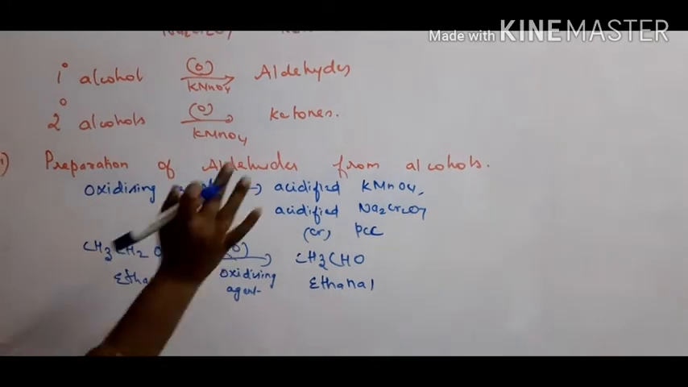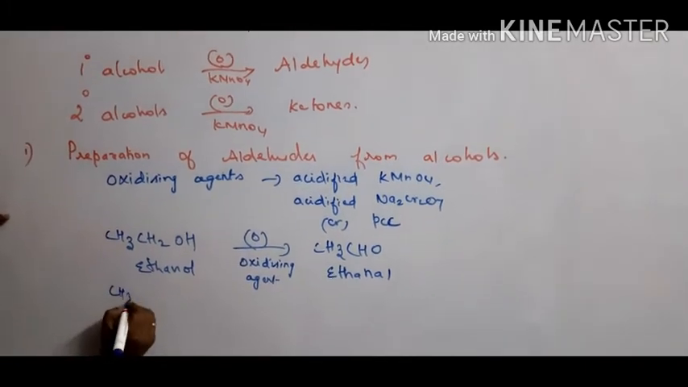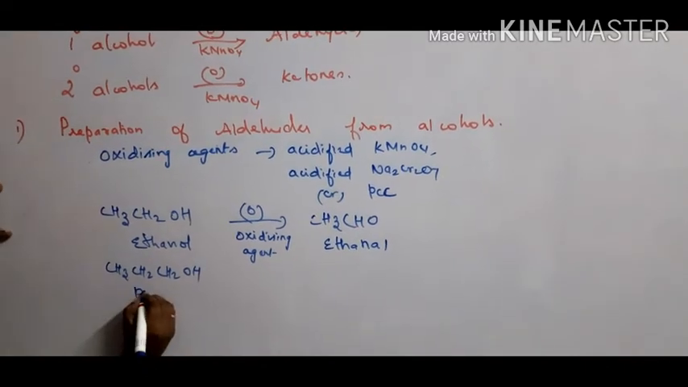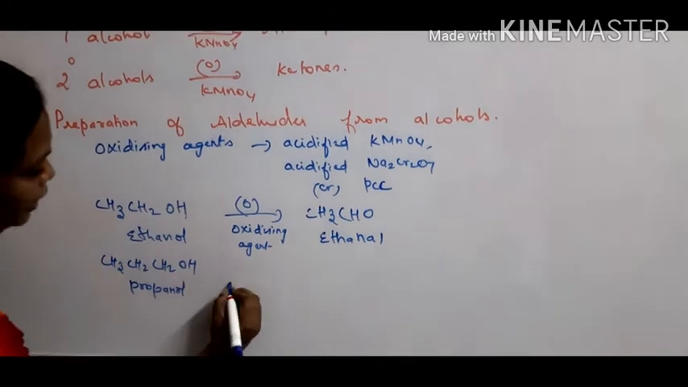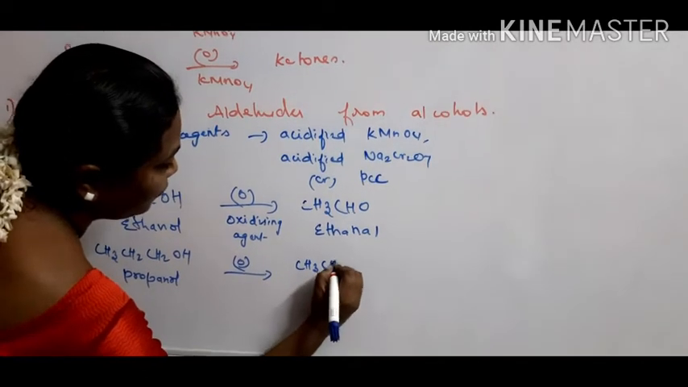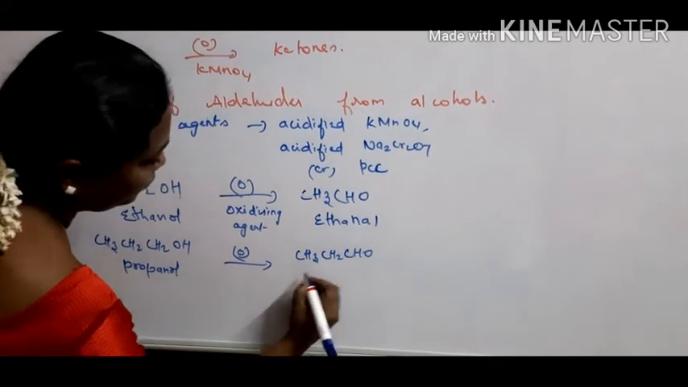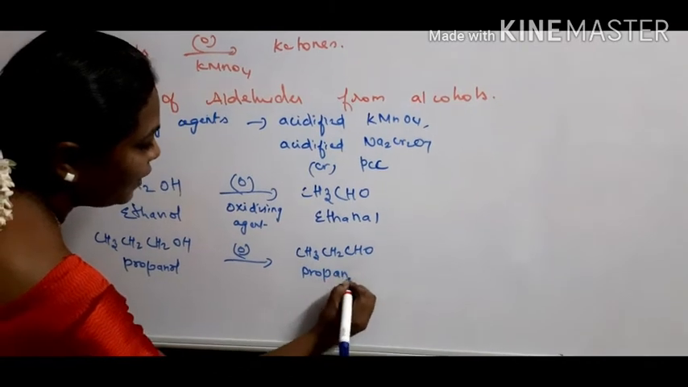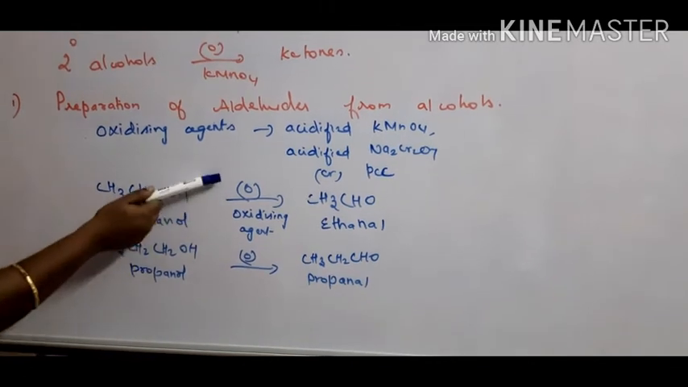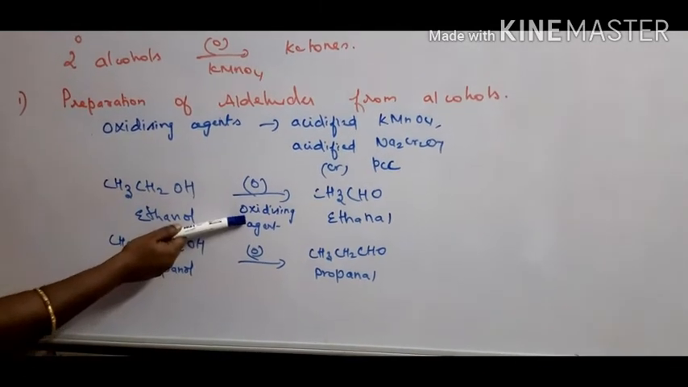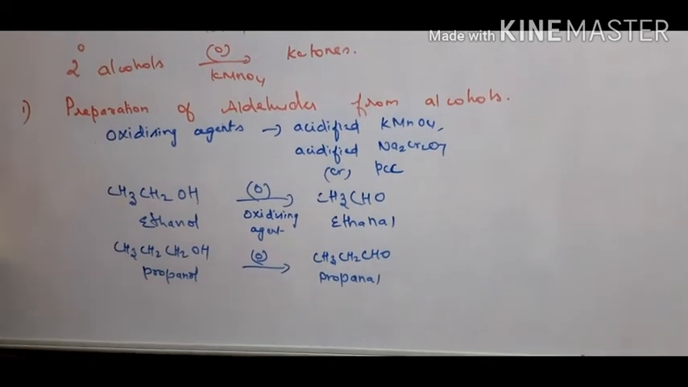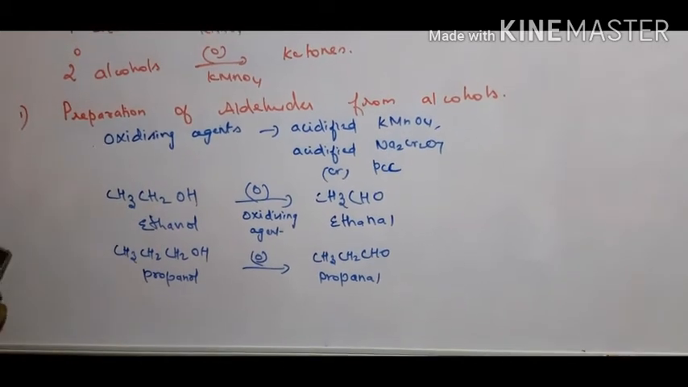Ethanol on oxidation in the presence of any oxidizing agent gives ethanal. Let us see another example: propanol. Propanol on oxidation gives propanal. These two are primary alcohols. So primary alcohols on oxidation in the presence of any oxidizing agent give aldehydes. This is the first method of preparation of aldehydes from alcohol.